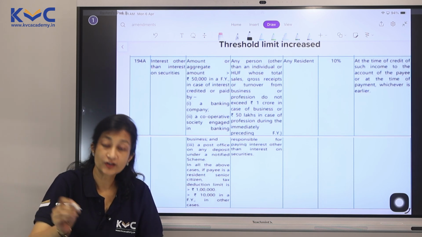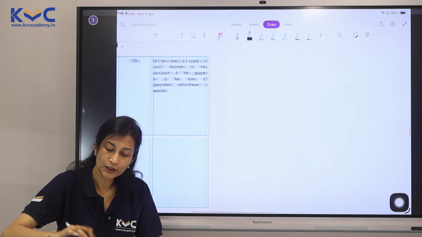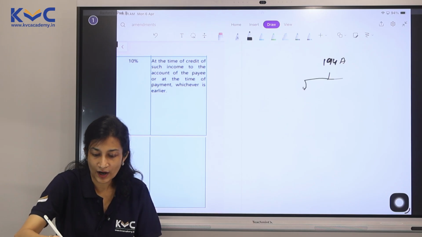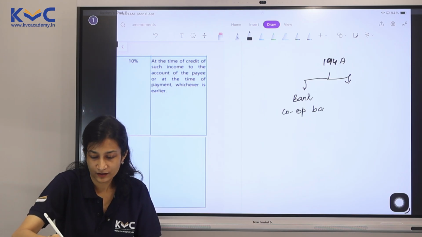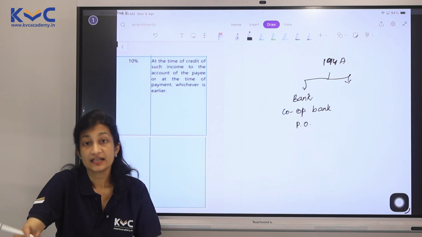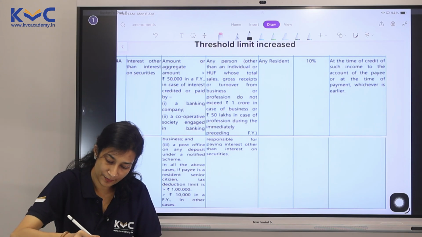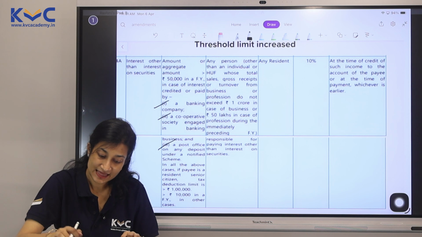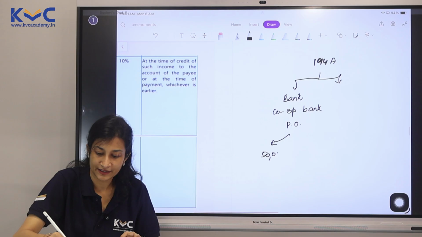Interest other than interest on securities. Now we are going to divide 194A into two categories. Category 1, if the interest is paid by a bank, cooperative bank or post office. If they are making payment of interest, then the limit is 50,000.